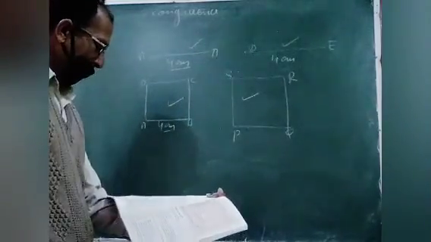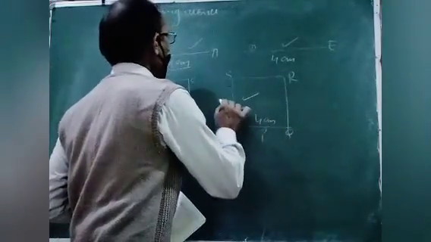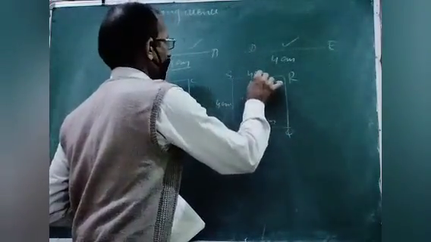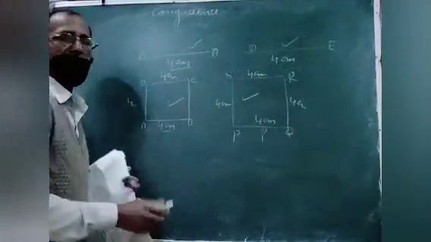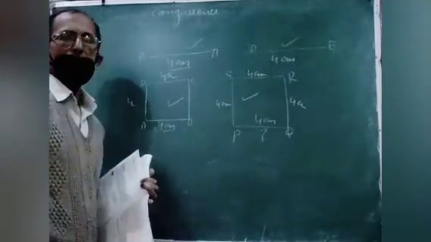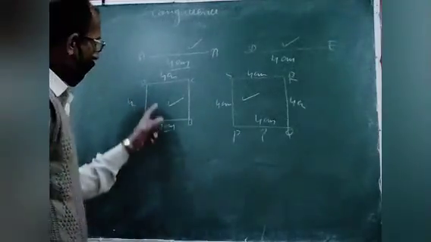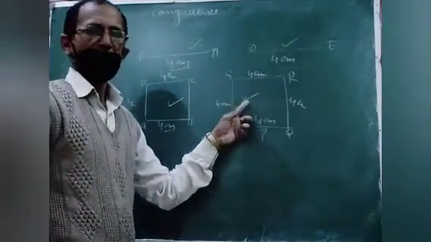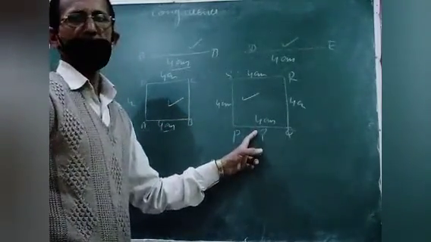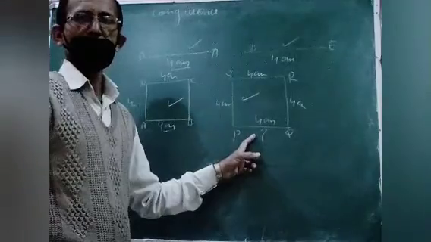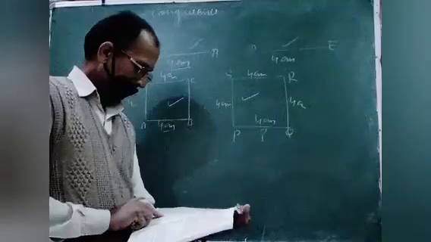We have to find PQ. PQ will be 4 centimeter, because all the sides of a square are equal. Have you understood? Because both squares are congruent, if the side of one square is given as 4 centimeter, then the side of the other square will also be 4 centimeter. Okay. Now figure number 2.